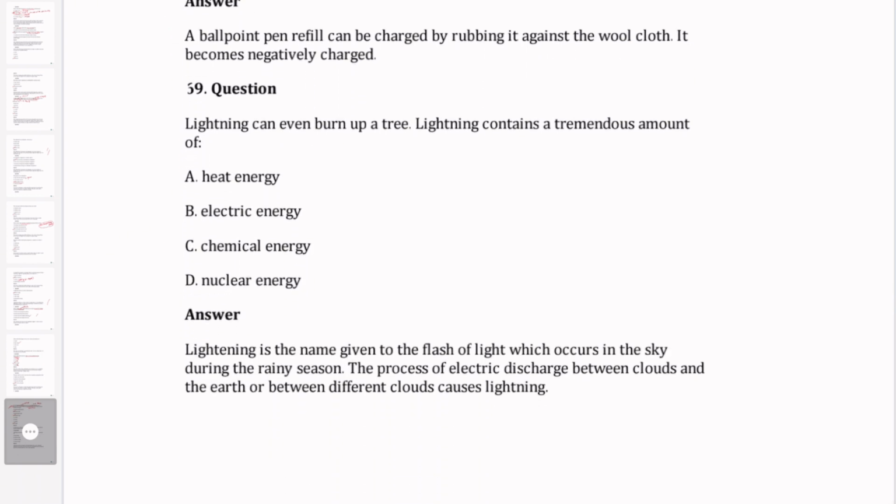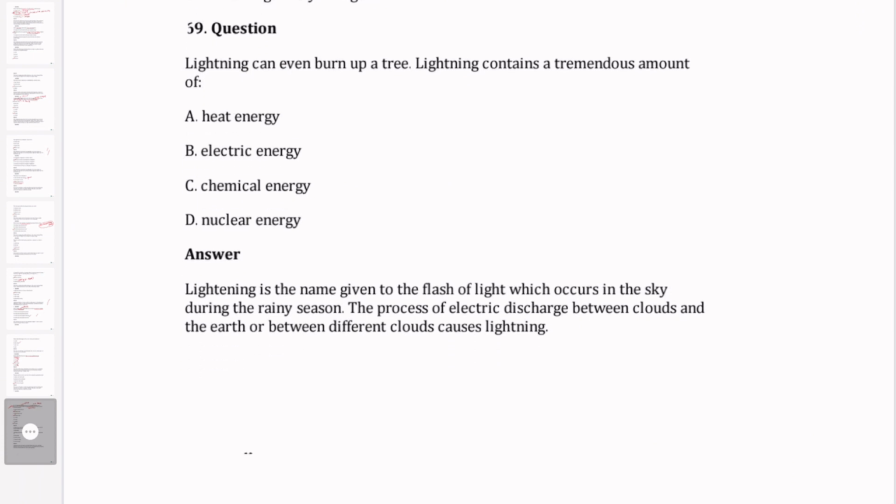Lightning can even burn a tree. Lightning contains a tremendous amount of electrical energy.